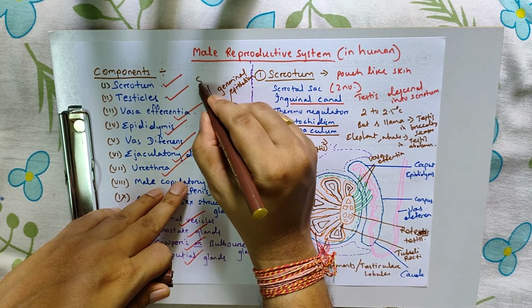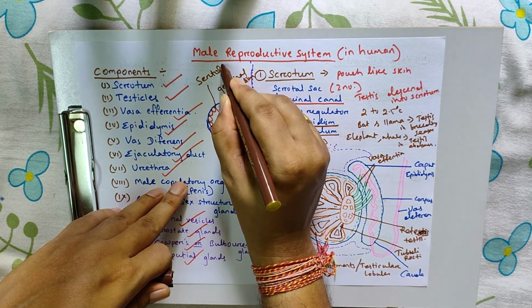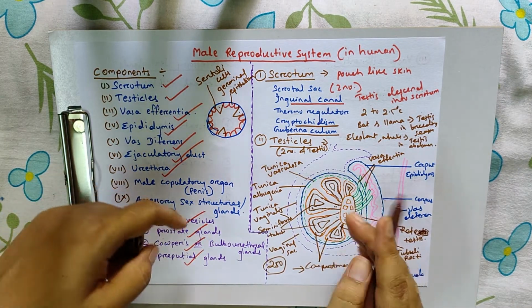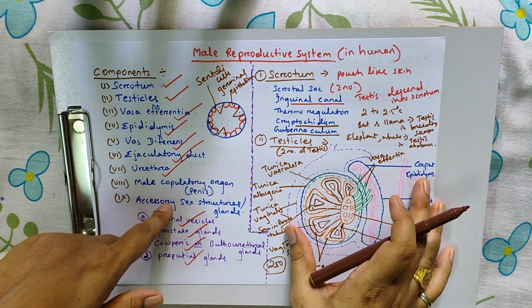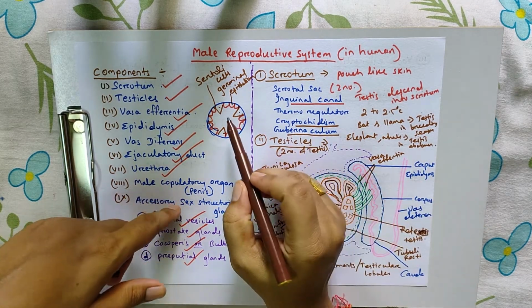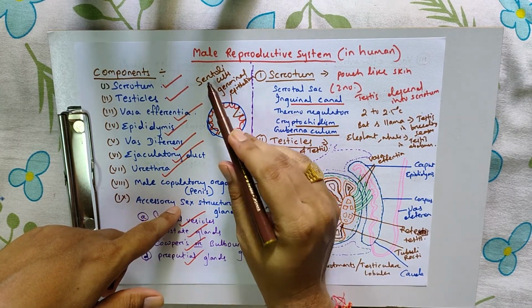The germinal epithelium undergoes spermatogenesis and produces sperms, and these sperms are nourished by the Sertoli cells.